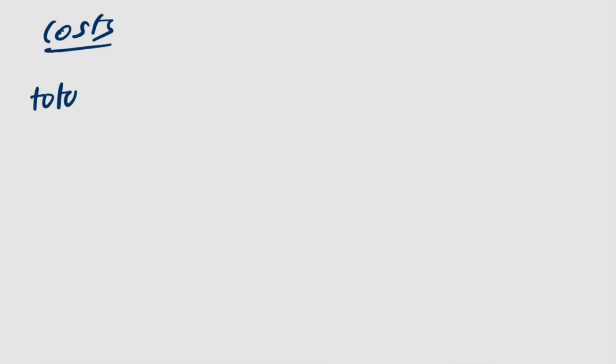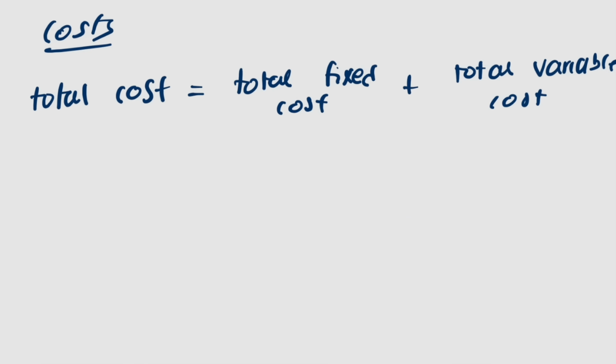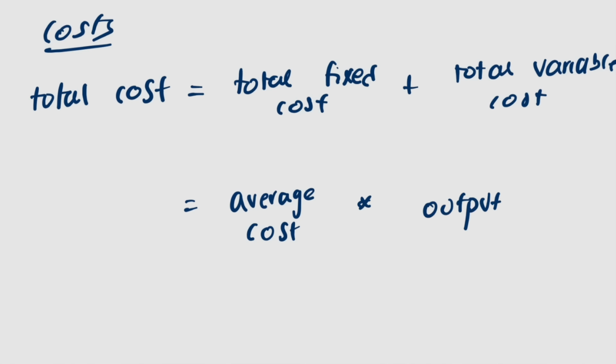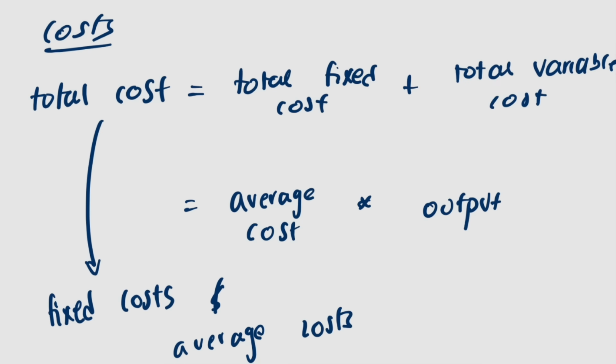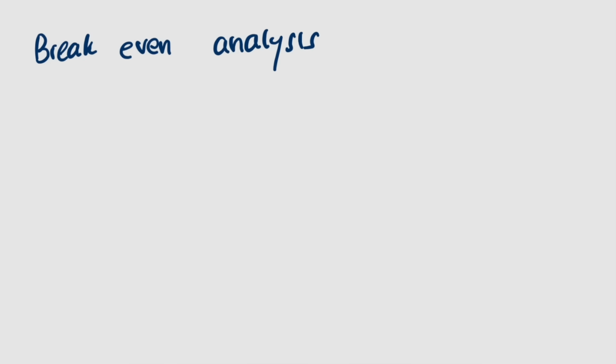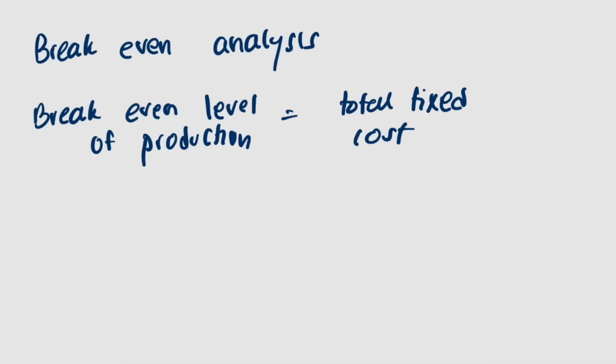When talking about costs, we need to know what total costs are. Total costs are total fixed costs plus total variable costs, or total costs are equal to the average cost times the output. We need to know about fixed costs and average costs. What is break-even analysis? Break-even analysis is simply when the break-even level of production equals total fixed cost divided by the contribution per unit.